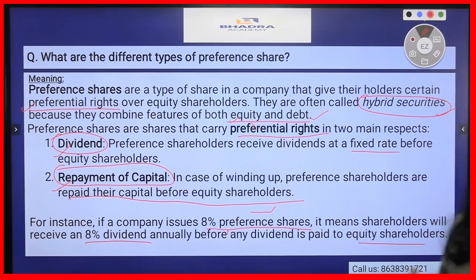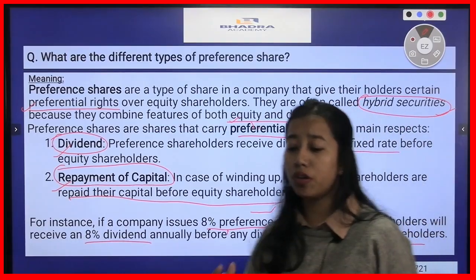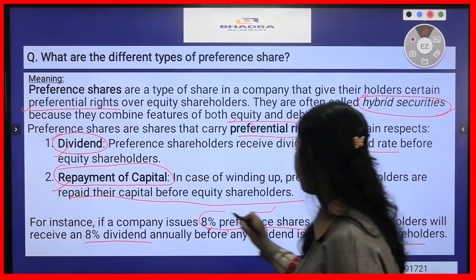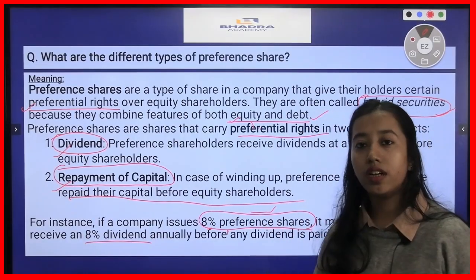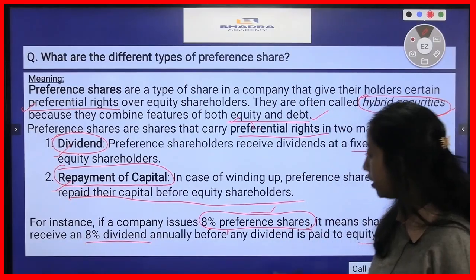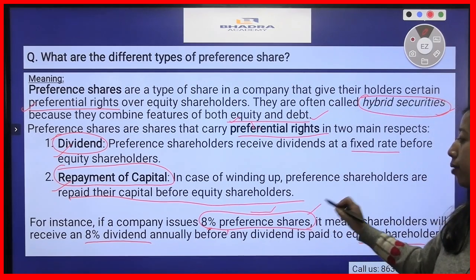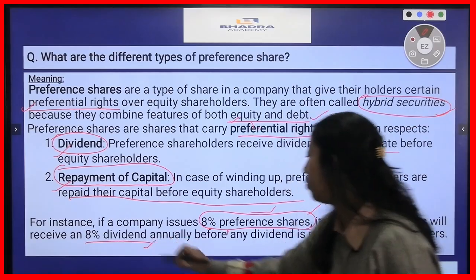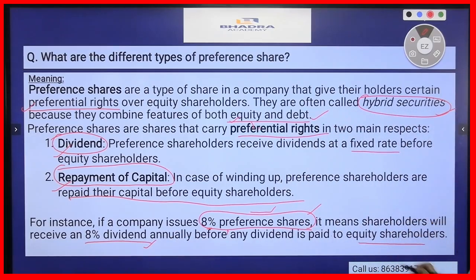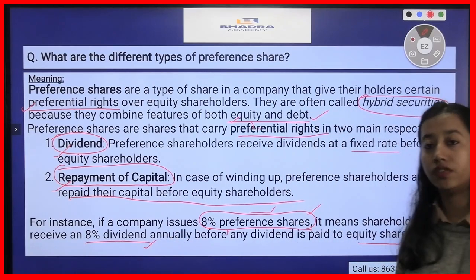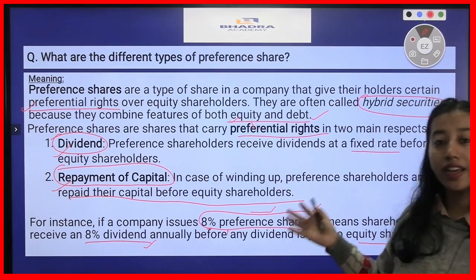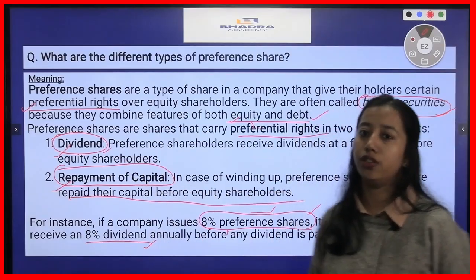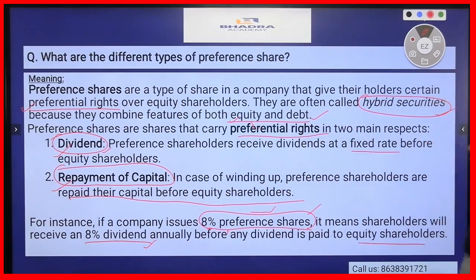So again, in shares, the shares are issued with these kinds of names, like 8% preference shares. So when a buyer buys 8% preference shares, that means he will receive 8% dividend annually, and when will he receive it? Before the equity shareholders receive the dividend. Why? Because they get the preferential right of receiving the dividend first. So this was the concept of preference shares.